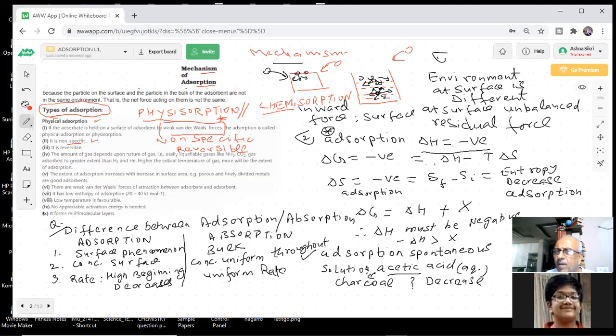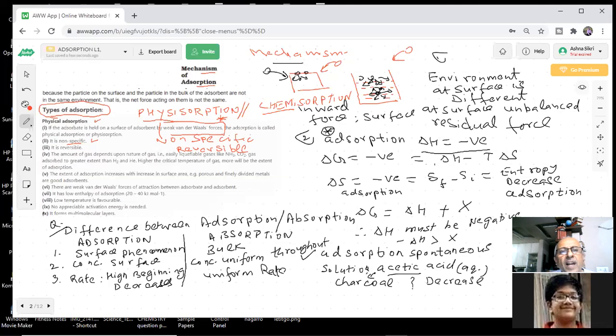Yes or no? Yes, sir. Reversible means what? It can be dissolved, then it can be adsorbed. Absorbed. You will increase the temperature, give it heat, it will be dissolved, and then again it can be adsorbed. So the process is reversible. Reversible process is in chemistry.